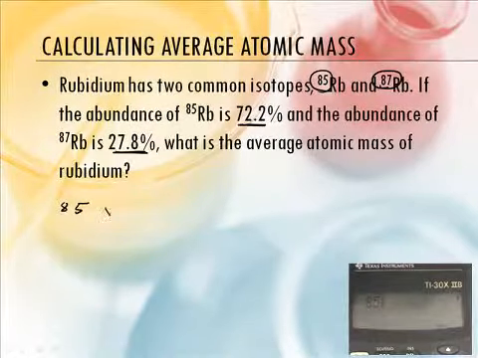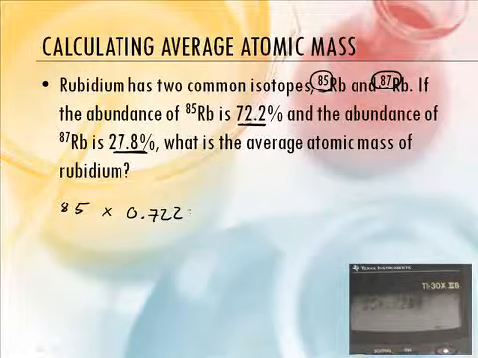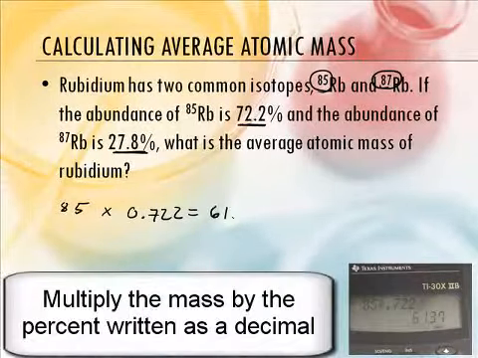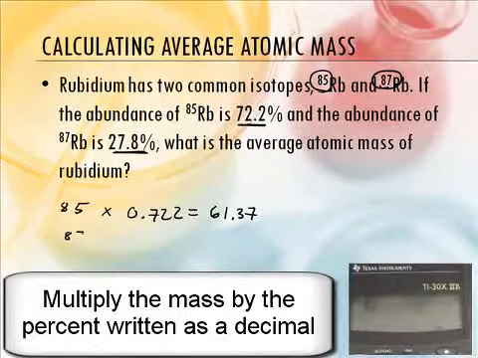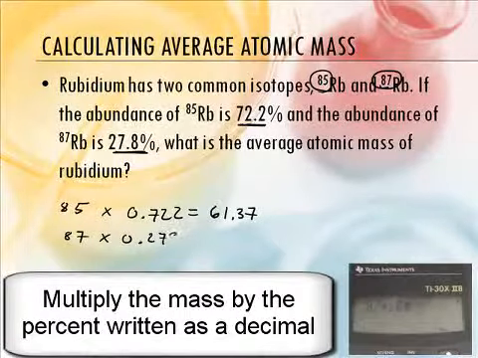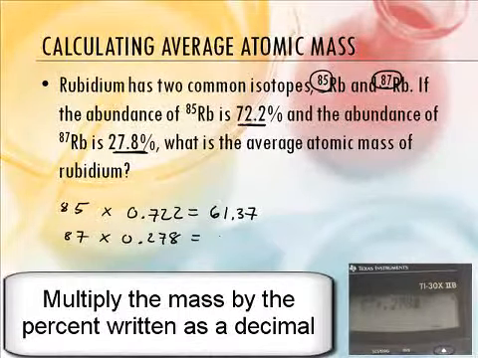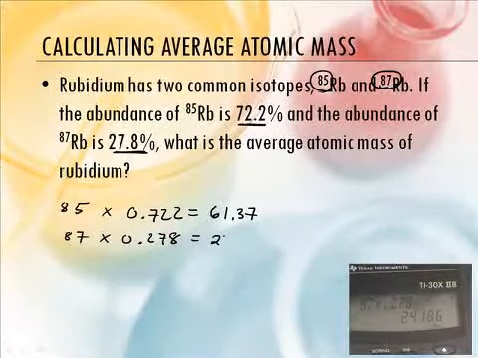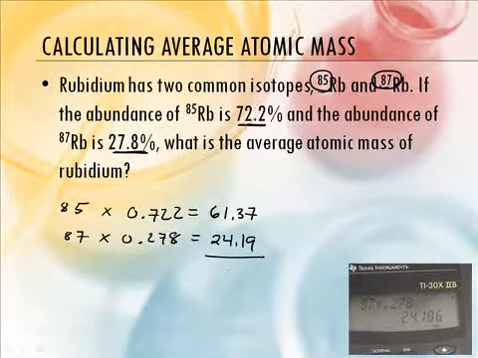We then multiply that by the percentage, which is 0.722, and that comes out to 61.37. And then rubidium 87 has a percentage of 0.278, or 27.8%, and you get 24.19. And then of course you'd add them up.